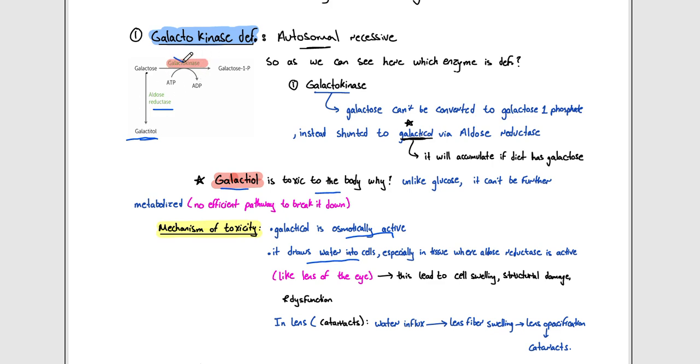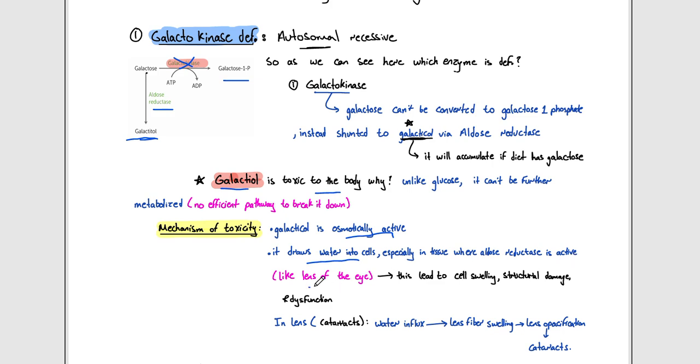So this enzyme, as we can see here, is deficient. It cannot form the galactose 1-phosphate. So galacticol is going to accumulate, and as I said previously, galacticol is toxic. Why is it toxic? It's osmotically active. It's going to draw water inside the cell. So once you have water inside the cell, especially in tissues in which aldose reductase is active,